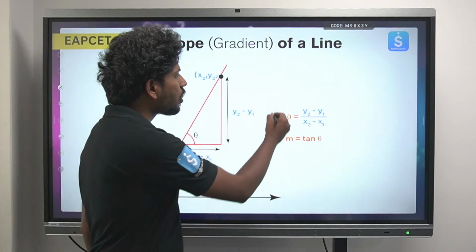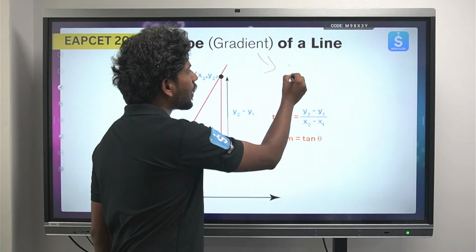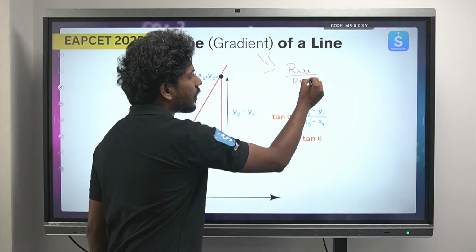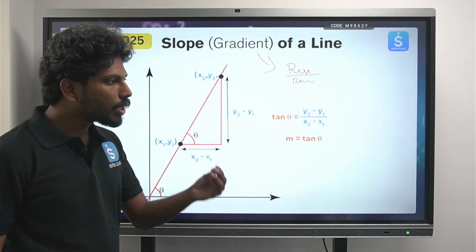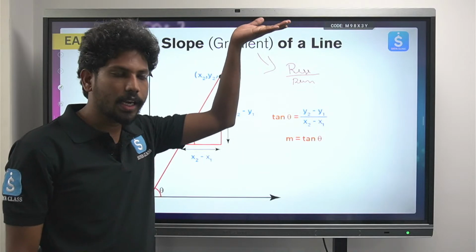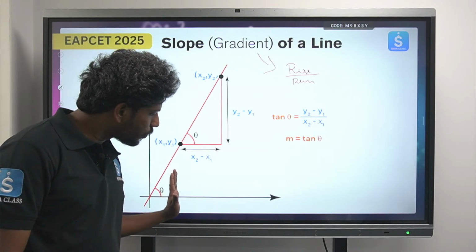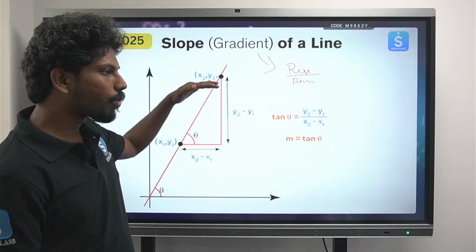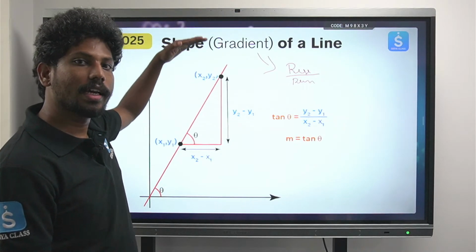So slope can also be treated as something like rise by run. Okay, rise by run. దాని అర్థం ఏంటంటే ఒక ఎక్స్లో కొద్ది చేంజ్ వచ్చినప్పుడు వైలో ఎంత చేంజ్ వస్తుంది. Okay, so if I'm just trying to move in the direction of x a little, what is the inclination or what is the jump that is taken in the direction of y?